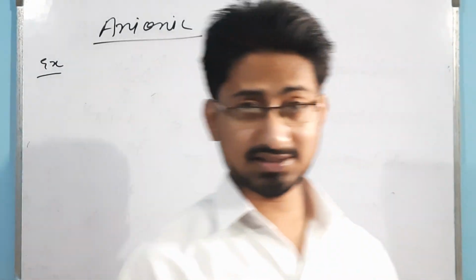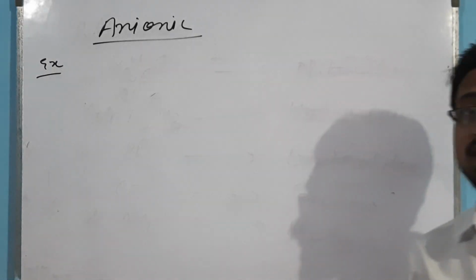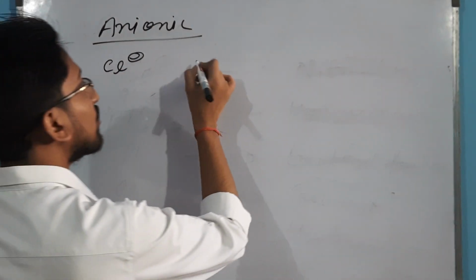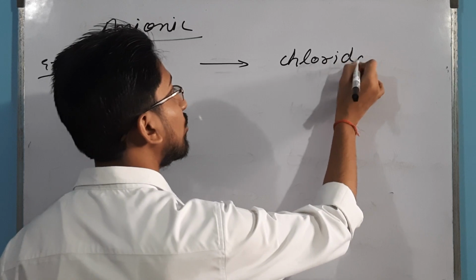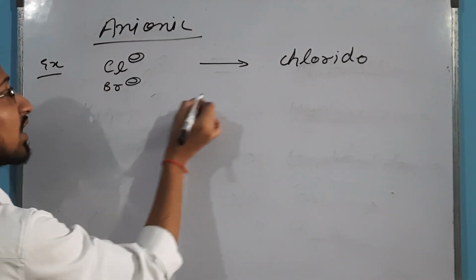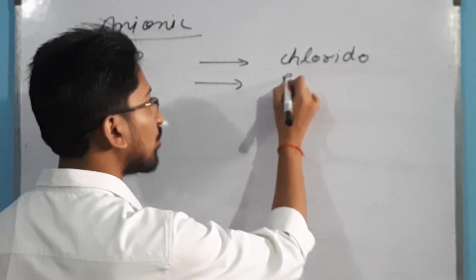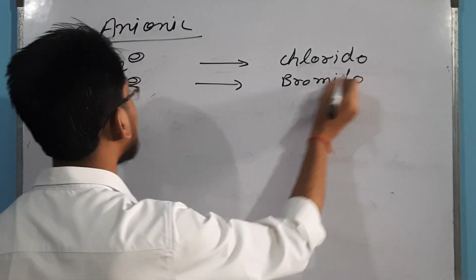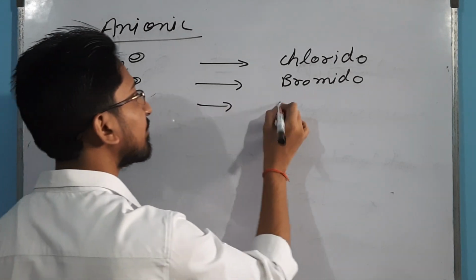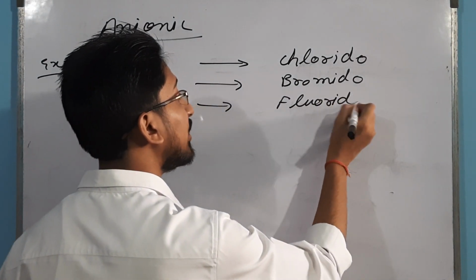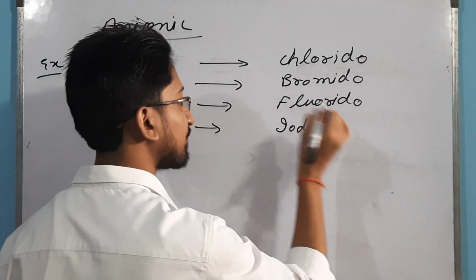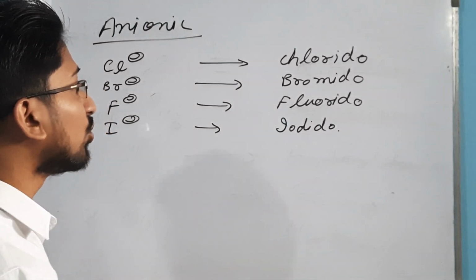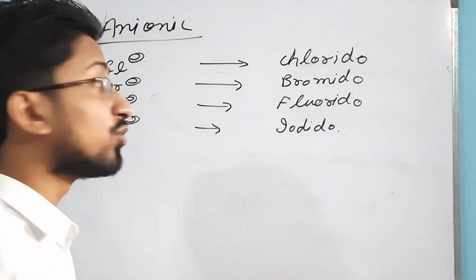Anionic ligands, as is clear from the name, are those ligands that contain a negative charge. For example, your chloride. In inorganic you write chloro, but here you will write chlorido. Then Br minus is bromido. Then F minus is fluorido. Then I minus is iodido. You can write fluoro, bromo, chloro, but chlorido, bromido and fluorido are better nomenclature.